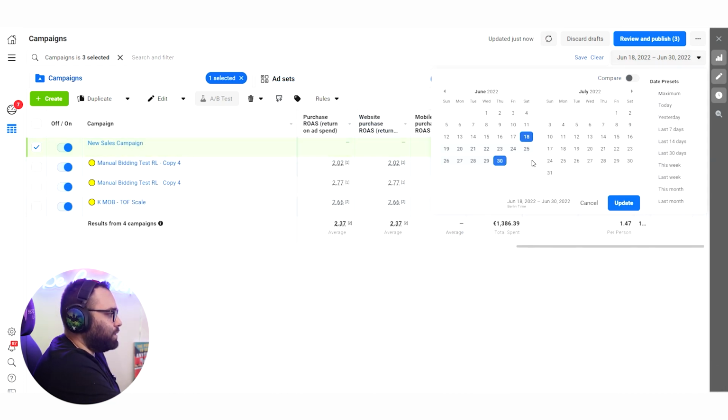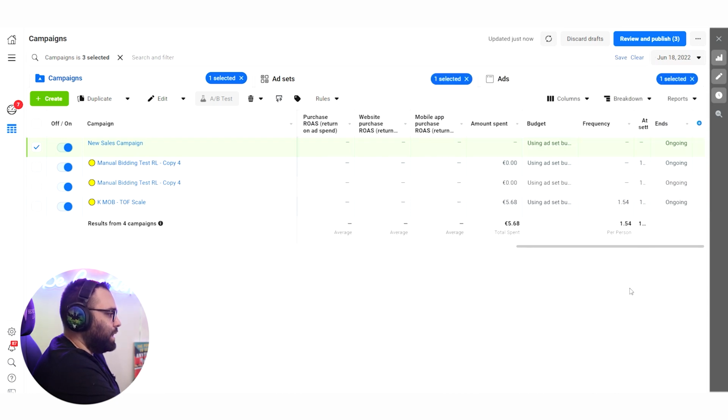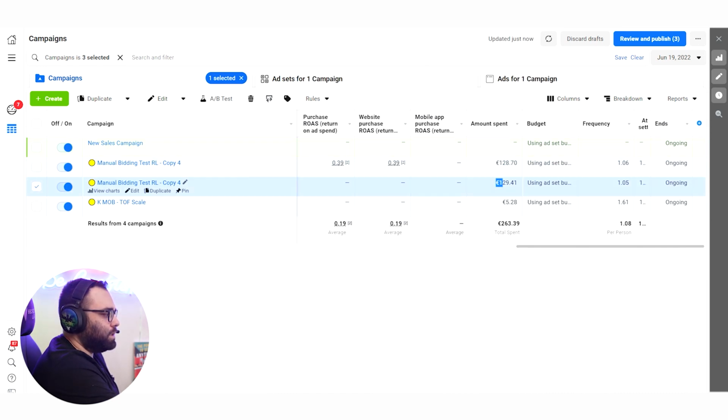We're watching the period of 18 to 30. Okay, so I'm going to start from the 18th and let's see how the ads did all of these days. On the first day, this one that started, we can see that it spent nothing. On the 19th, we have this campaign started. You see, it spent 128, 129 with nothing.